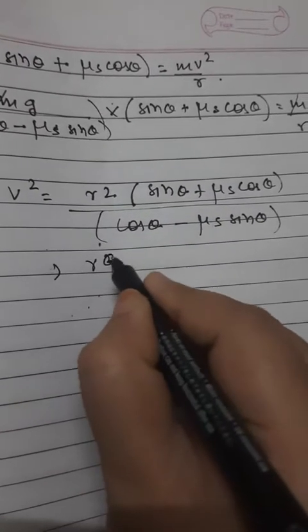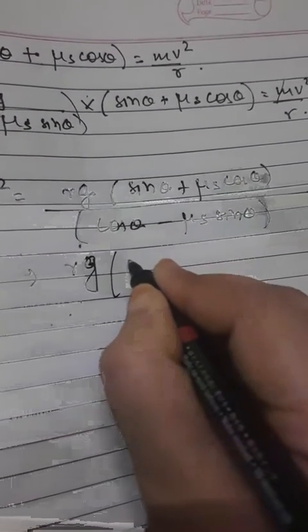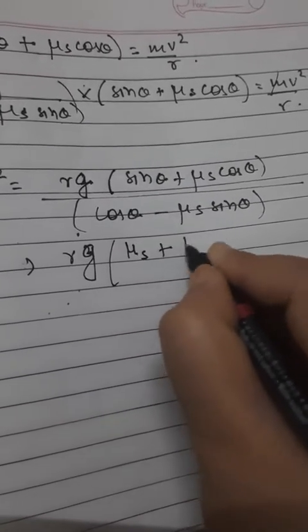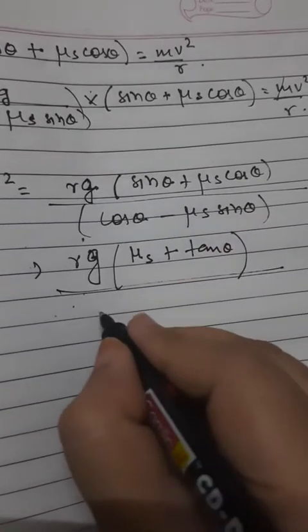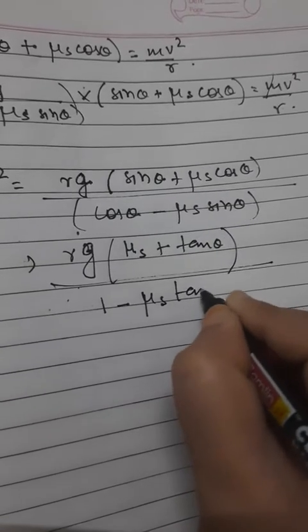It should be rg, not r square. This is my mistake. It should be rg because r was there and here is g. Now I have divided the terms by cos theta, so I will get mu s plus tan theta in the numerator, and in the denominator I will get 1 minus mu s into tan theta.